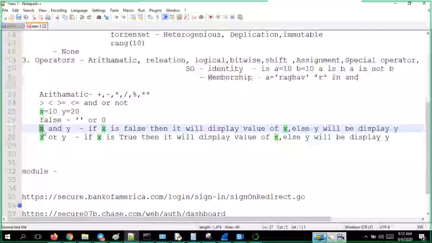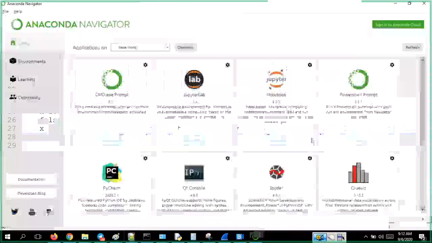Since in AND both should be true for the complete statement to be true, normally. So if it is not there, it means false. If it is there, immediately display that value. We are displaying the false values. Example you take: if X is true, then it will display the value of X, else the Y value will be displayed. Now let us see.